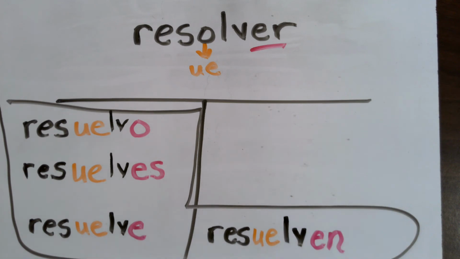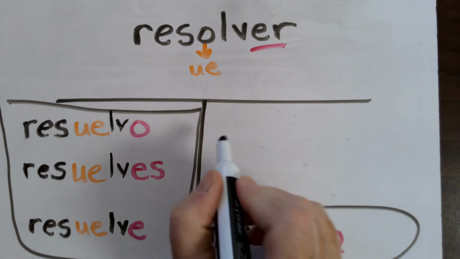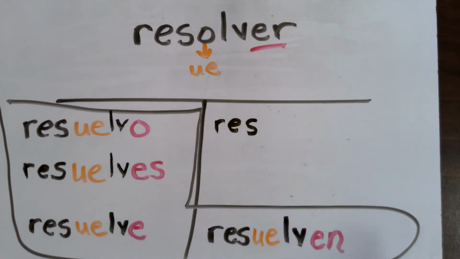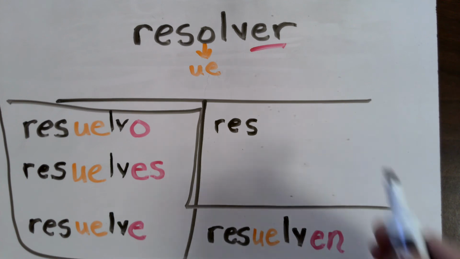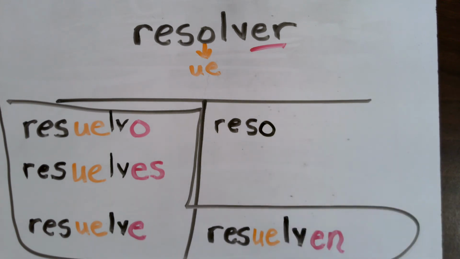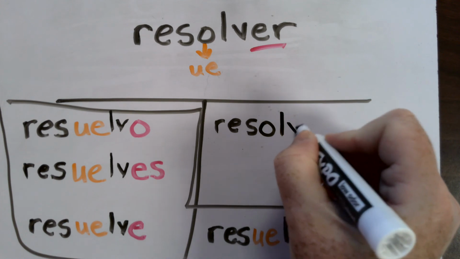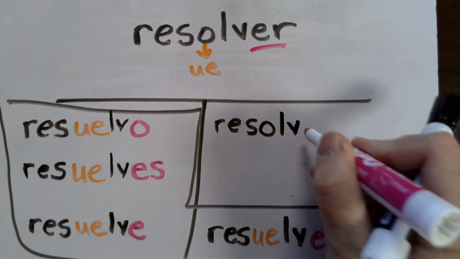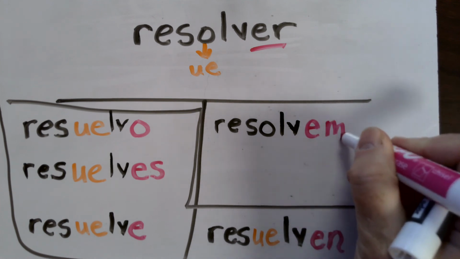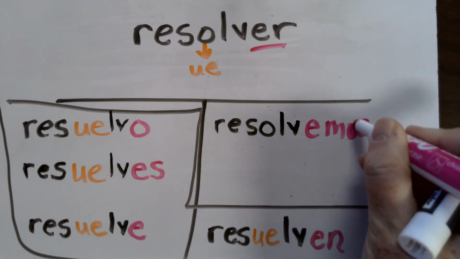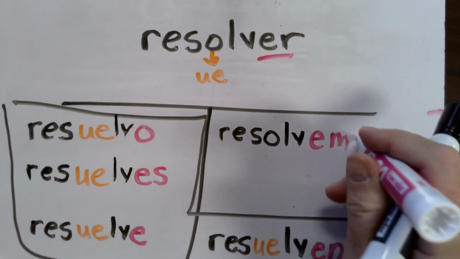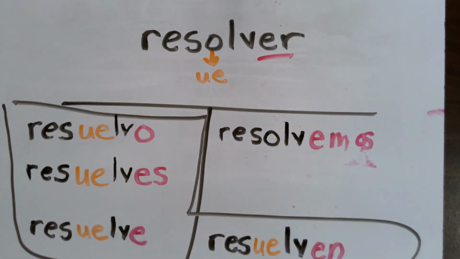Now working outside the boot, I'm going to start with my stem. And there's that O, but remember in nosotros and vosotros, the reason it's outside of the boot is because I don't have to change that to a UE. And I'll continue on with the rest of my stem before I add the nosotros ending for an ER verb. So nosotros resolvemos. There we go.